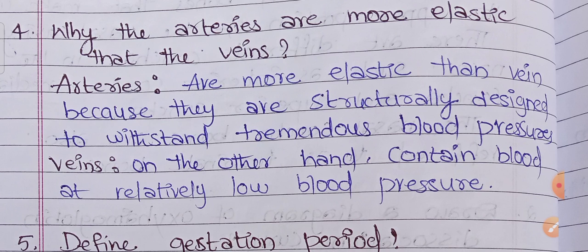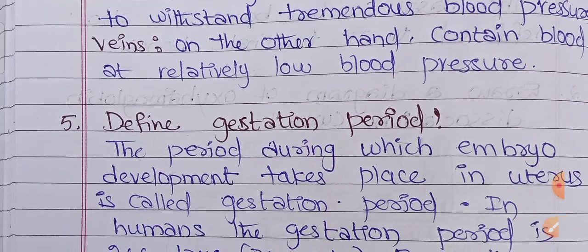Veins, on the other hand, contain blood at relatively low blood pressure. So we can observe low blood pressure in the veins, like the tremendous blood pressure we can observe in the arteries.